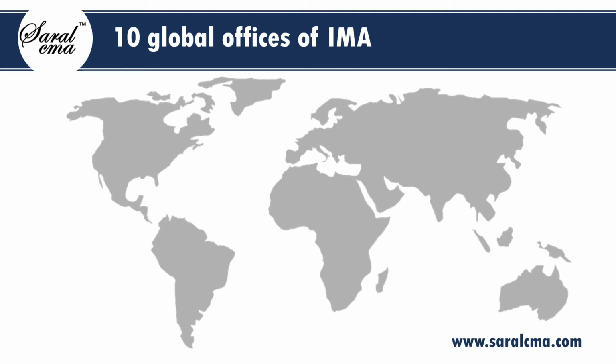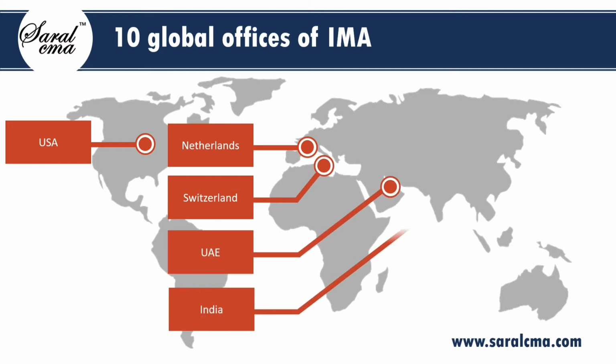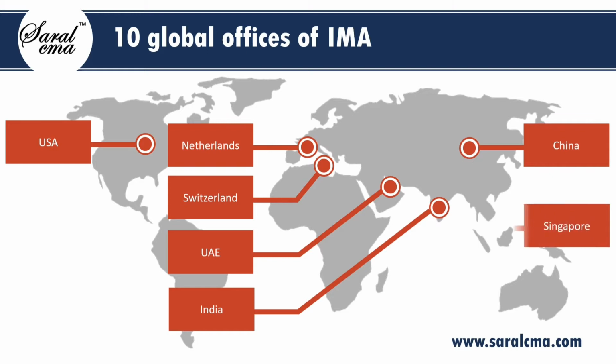Here is the list of 10 global offices of IMA. IMA is headquartered in USA. They have one office in Netherlands, one in Switzerland, one in UAE, one in India, 4 in China, and 1 in Singapore.